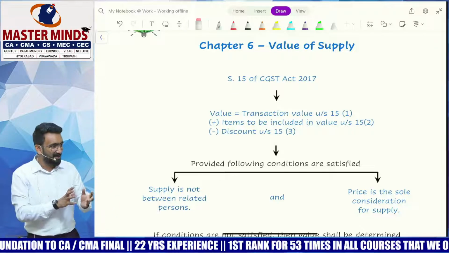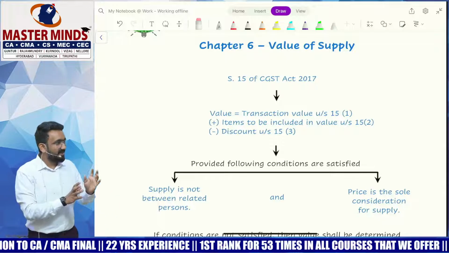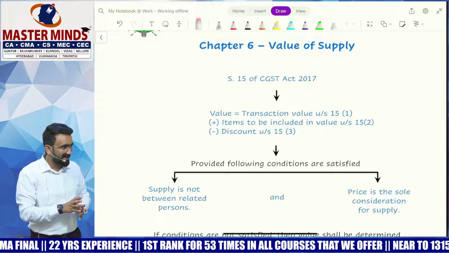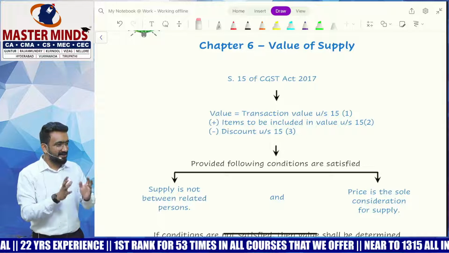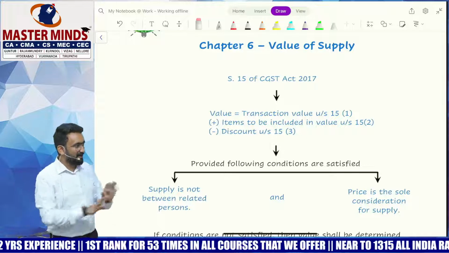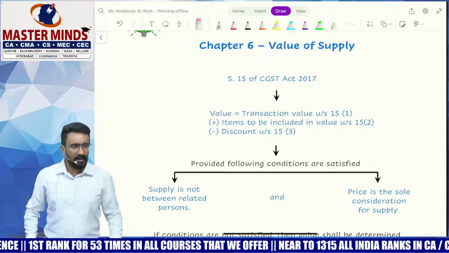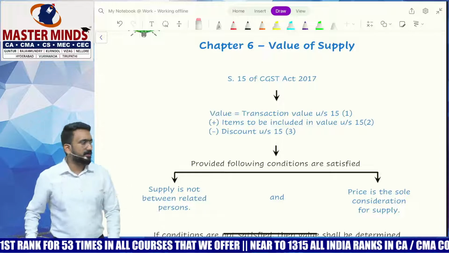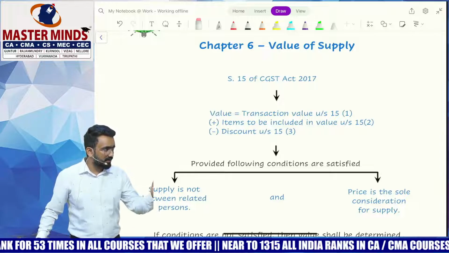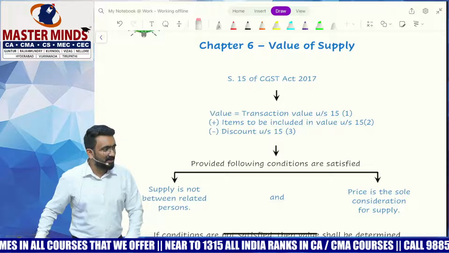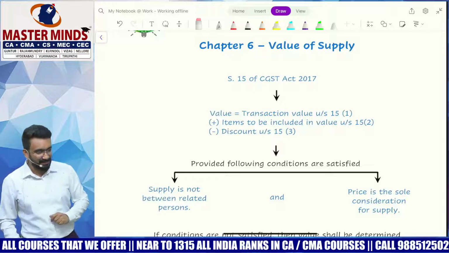You can always do it without bills, because the general answer, in a practical sense, would be: 5,000, then the balance 5,000, get it in cash. That's not the answer I'm asking. Can you do that legally planned? There are ways in which people do it. Okay, I'll tell you, the government is also aware of that. That's why certain provisions have come. I'll tell you the reason how you can plan it.